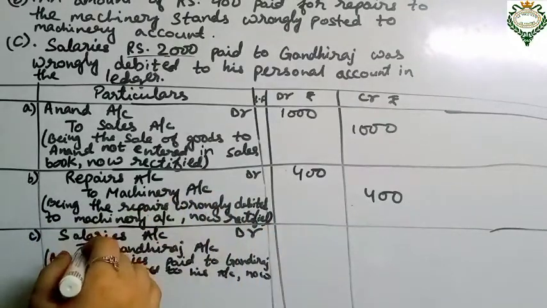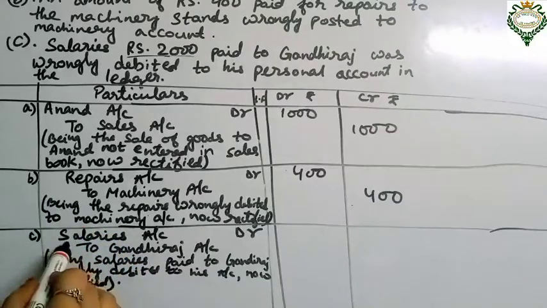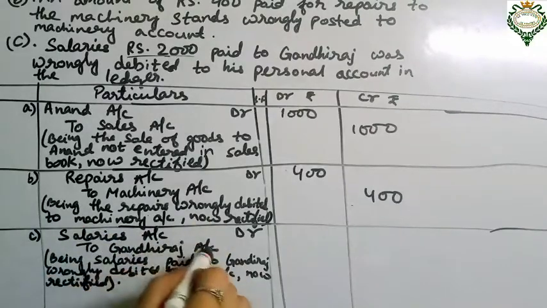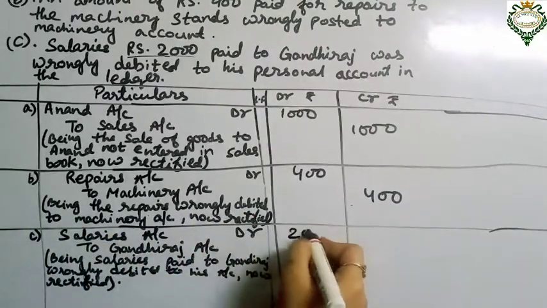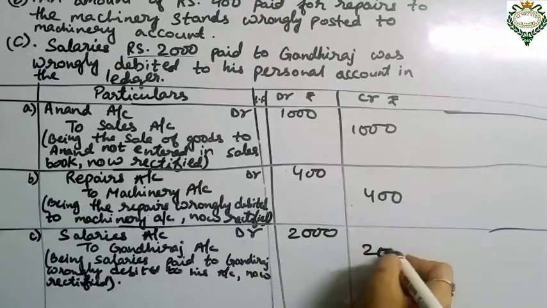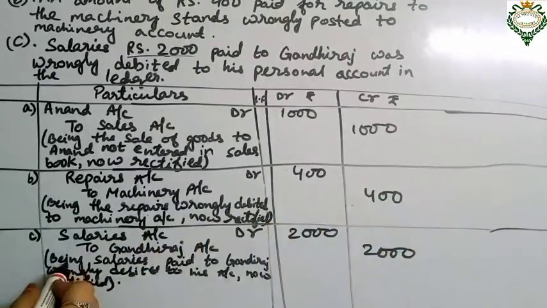rectified. And the last one for number C is salaries account debit to Gandhi Raj account, that was for 2000 rupees, so we'll record here 2000. Okay, and the narration will be, being salaries paid to Gandhi Raj wrongly debited to his account, now rectified.